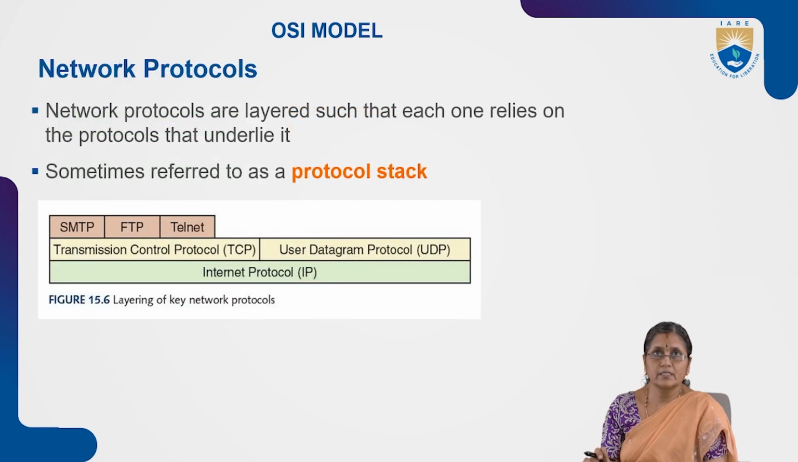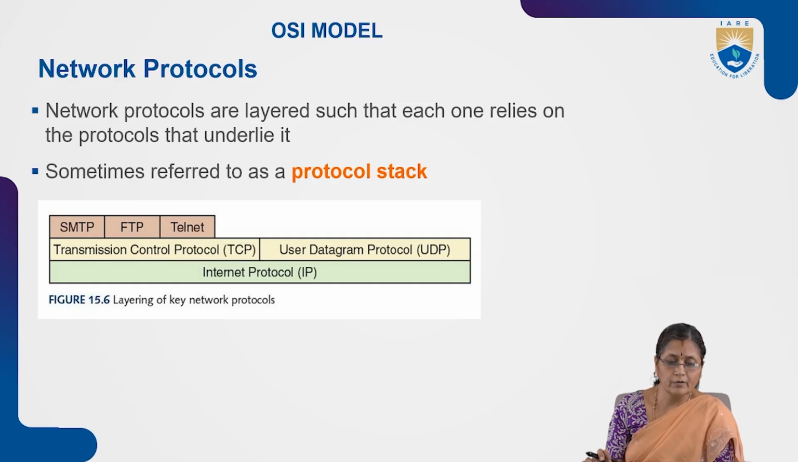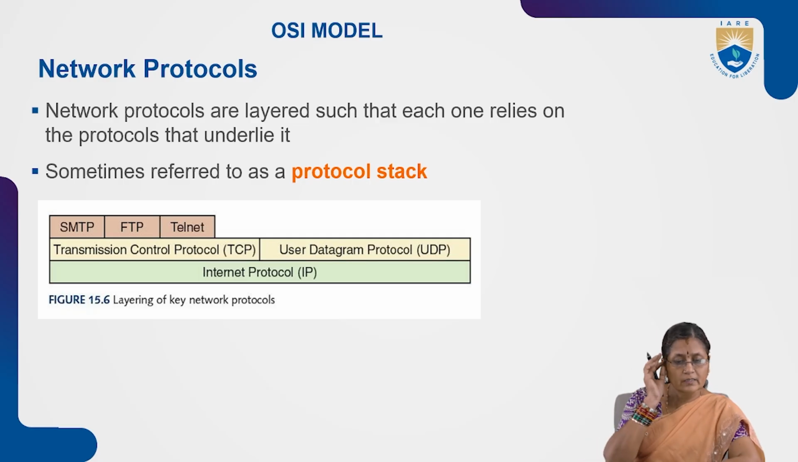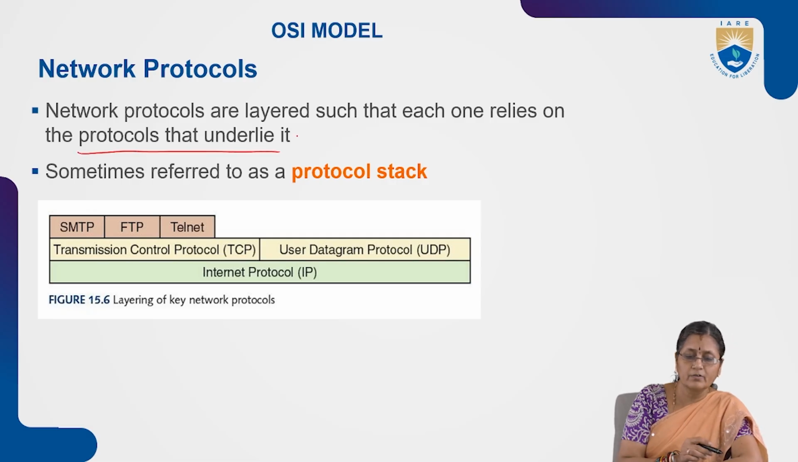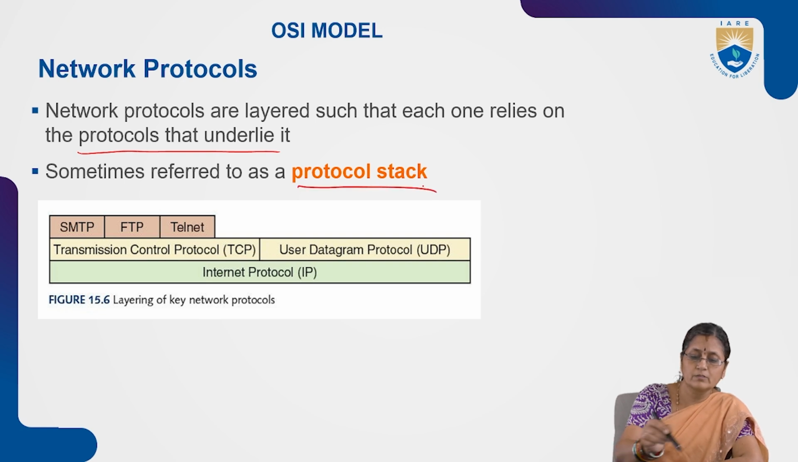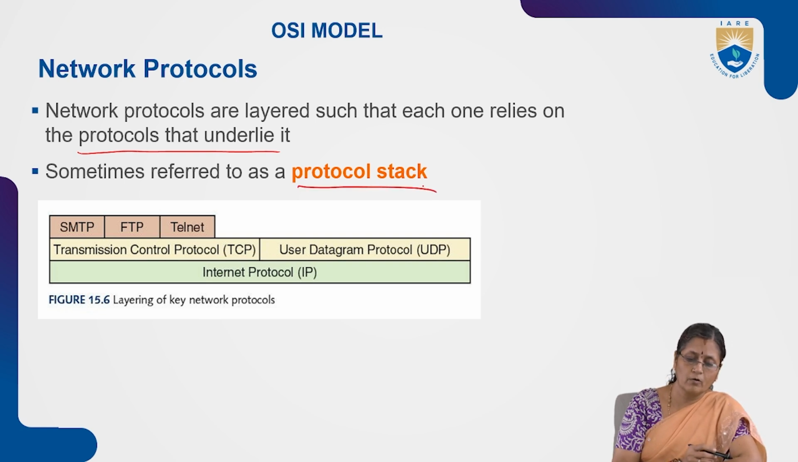In the OSI model, the network protocols are layered such that each one relies on the protocol that underlies it. Sometimes it is referred to as a protocol stack. What are these network protocols? They are layered, and they rely on protocols. All these network layers depend on the protocols, and together we call them a big protocol stack.